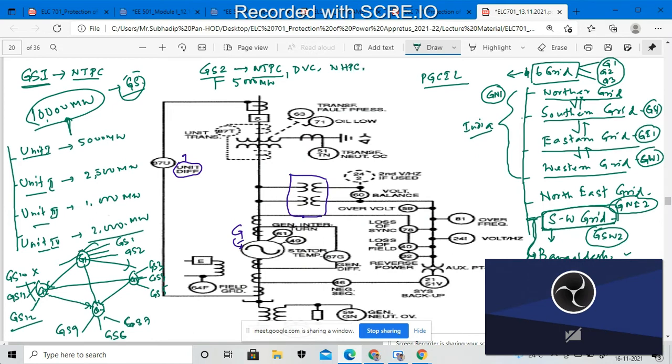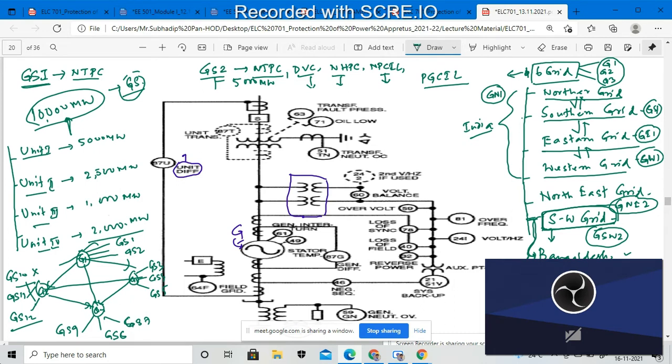Okay, so we have NPCIL, the Nuclear Power Corporation of India. Each and every company has some power plant, either a coal handling plant, a steam power plant, or a hydro power plant. Each and every industry must have some generating stations. All these generating stations will be interconnected, and they are also interconnected with the grid.